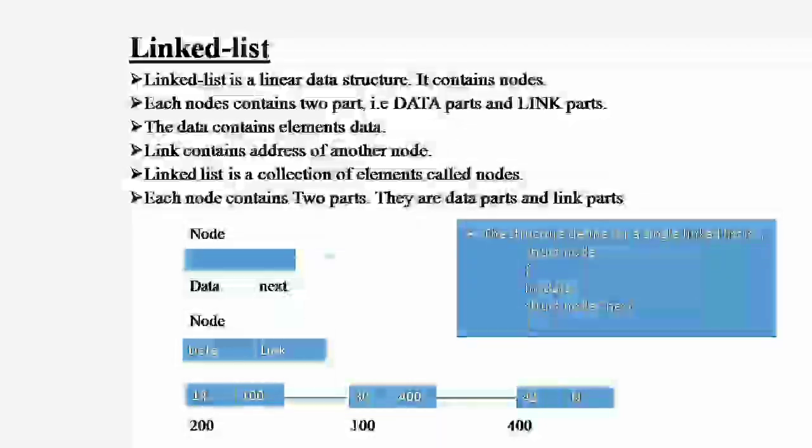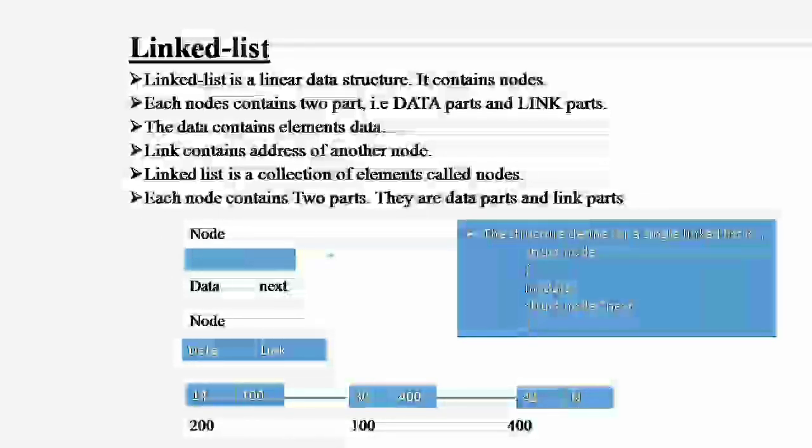In linked lists we have different types: single linked list, circular linked list, and double linked list.